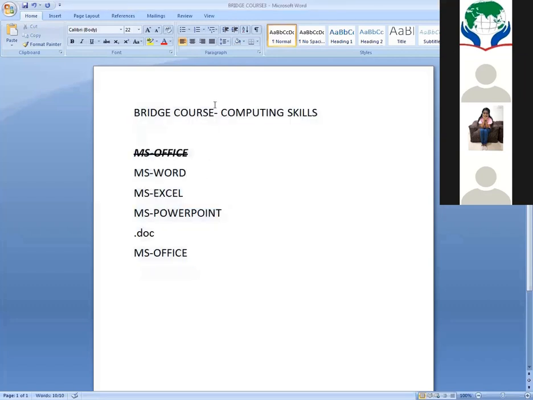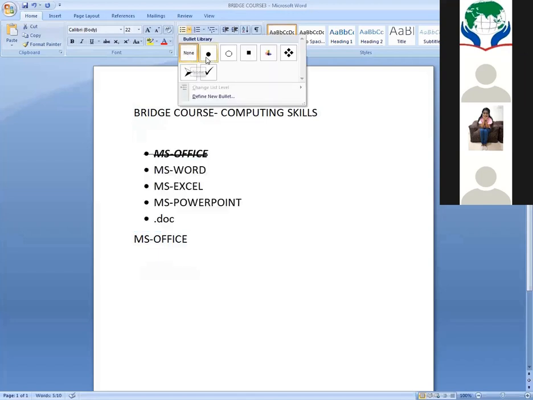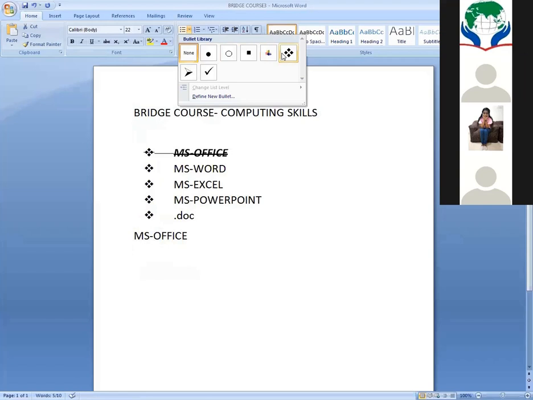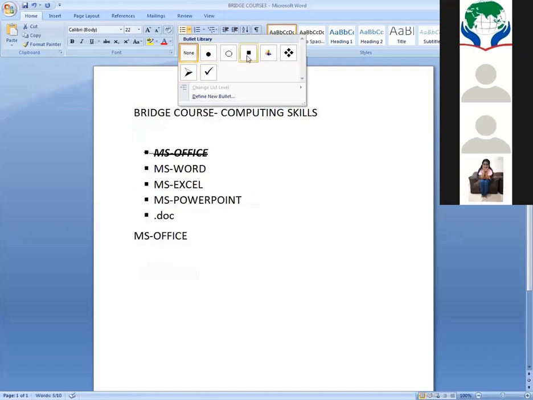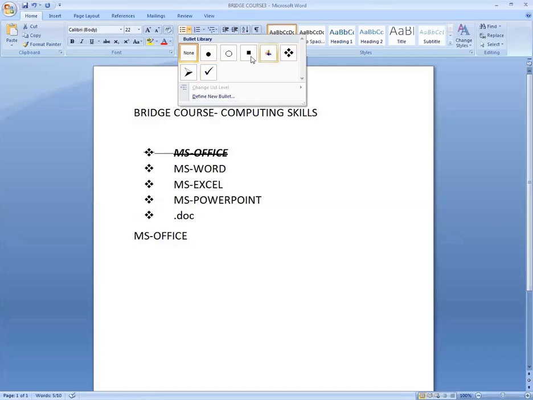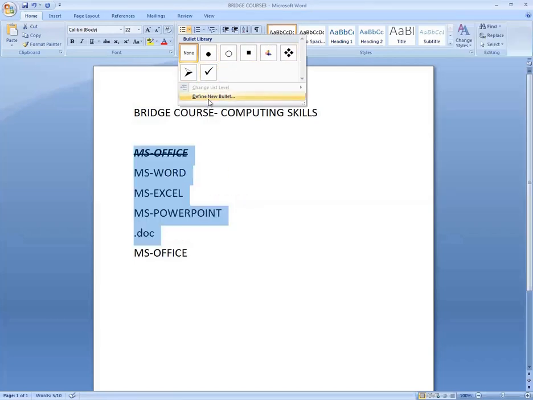So bullets and numbering. If you want to add some points in your document, first you have to select, and I'm going to apply bullets. So the bullets are changing. Are they visible? Yes, ma'am. If you want to define a new bullet, because these bullets you don't want, then go for a new bullet.